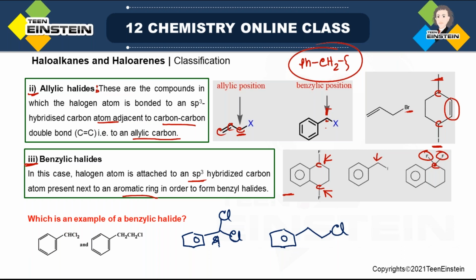Now this carbon is sp3. This is also sp3. In both cases it is so. But it is asked which is an example of benzylic halide. So can you tell me among these two, 1 and 2, which one is example of benzylic halide based on the previous discussion? One or two, which one is benzylic halide?